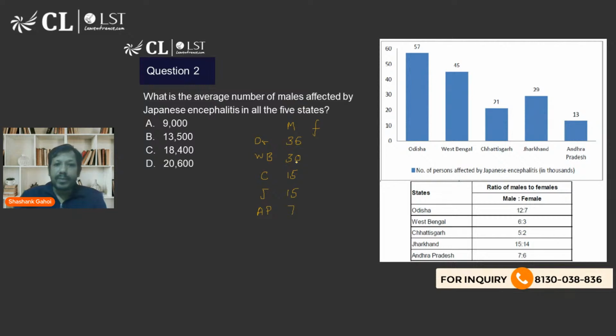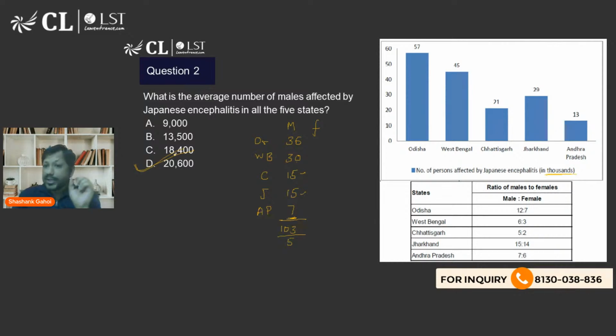So 36 plus 30 is going to be how much? 66. 66 plus 30 is going to be 96. So 96 is close to 100. So it is 103. So 103,000, because this data is given in thousands, right? So 103,000 divided by 5. So this is going to be 21 something, right? So 20,000 something. Which option is that? That is option D.